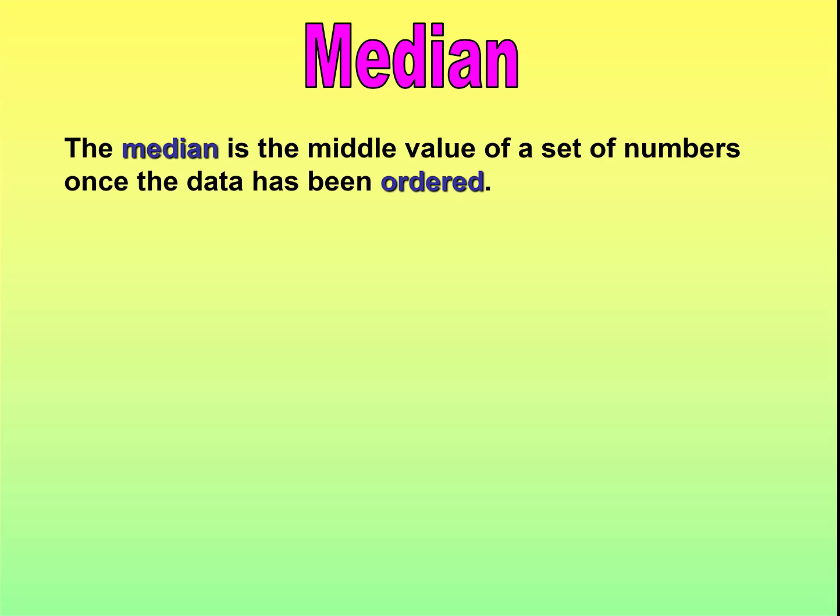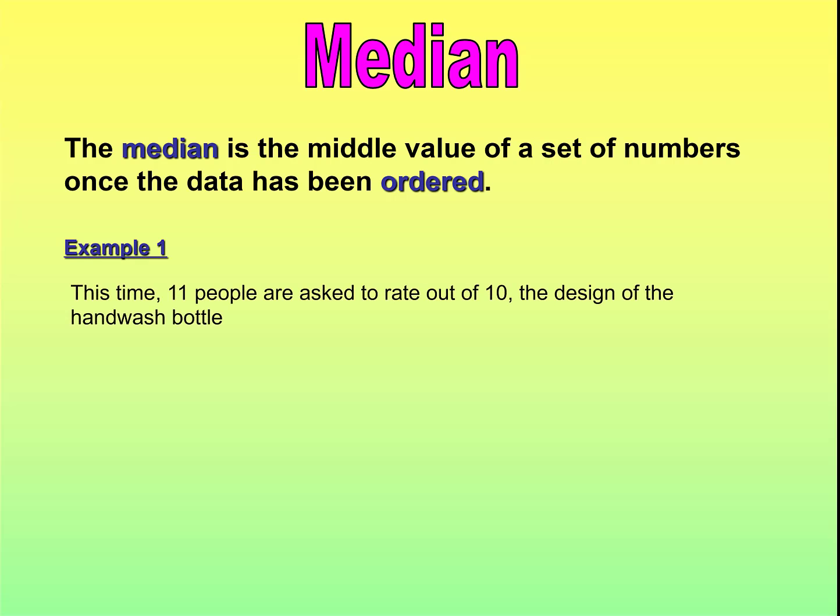So the next measure of average is the median. The median is the middle value of a set of numbers once the data has been ordered, and that's key, that the data is in order. So let's look at another example. This time 11 people were asked to give a rating out of 10 for the design of a hand wash bottle. These are the scores out of 10 that we got.